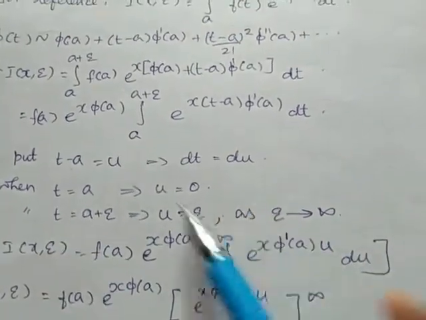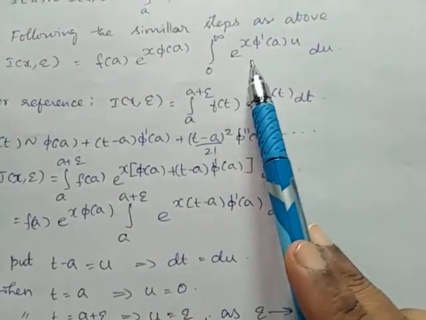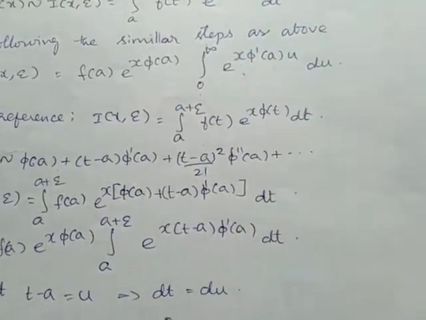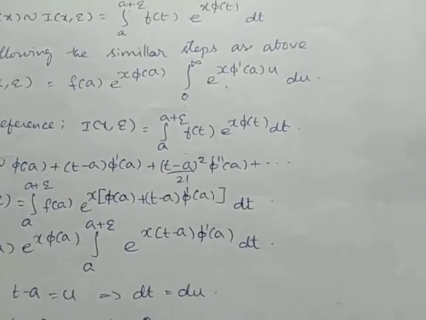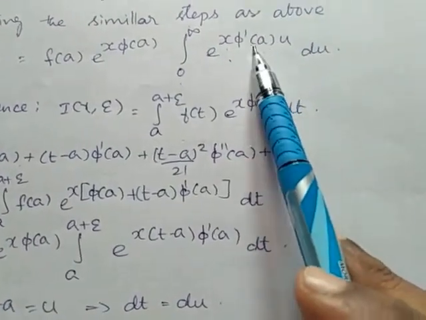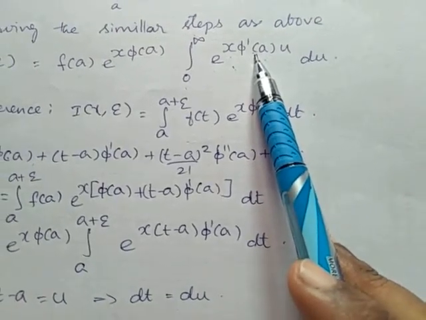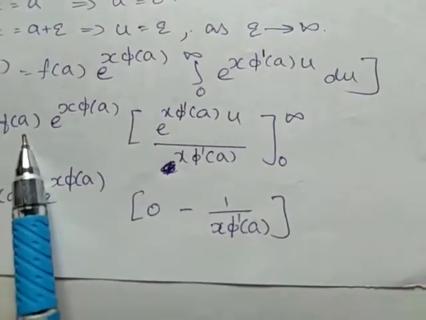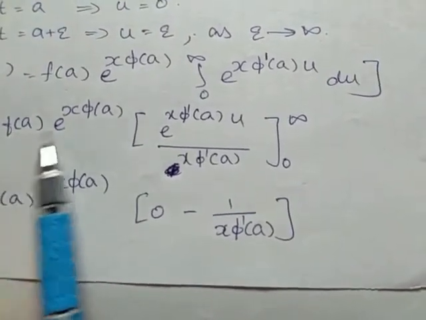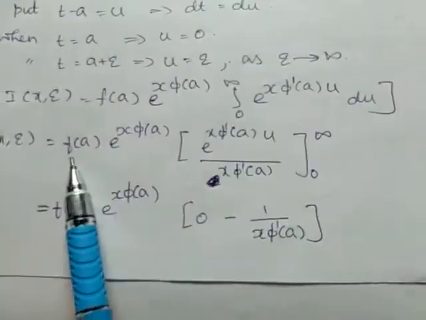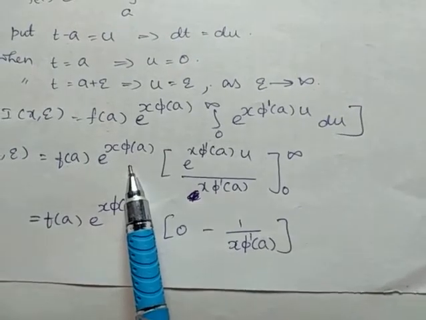So when we use this, we will get this form 0 to infinity e power x into phi dash of a u. Again, we have to reduce this to standard form. When we reduce this to standard form using the same previous procedure, we will get I of x as f of a. See, from here when we substitute this, we are having f of a e power x phi of a.